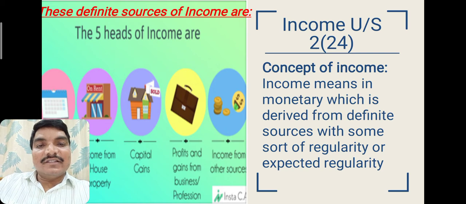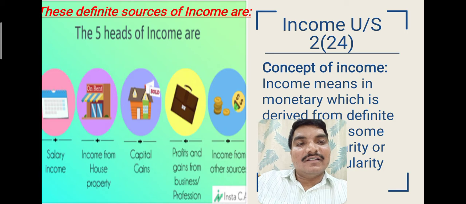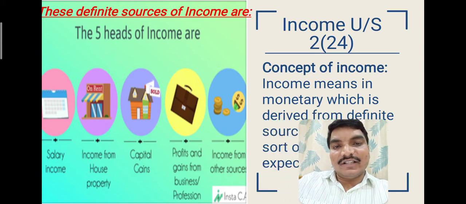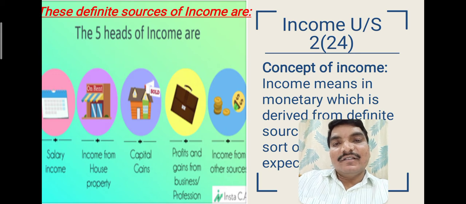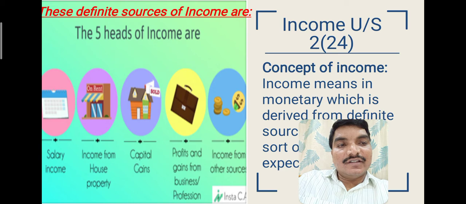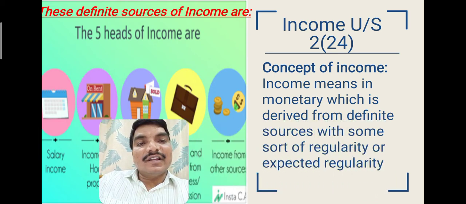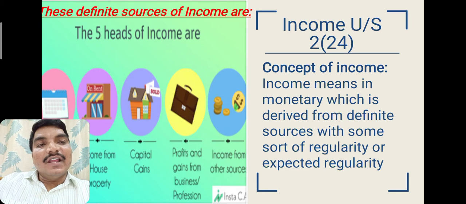The Income Tax Act, 1961, Section 2, sub-section 24 defines the concept of income very clearly. There are five major heads of income: salary income, income from house property, income from capital gains, profits and gains from business or profession, and income from other sources. These are the five major heads of income for any person.